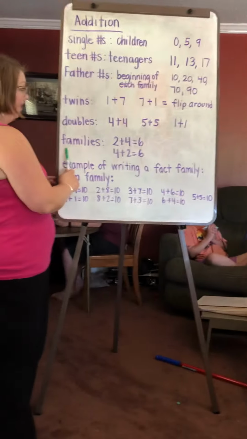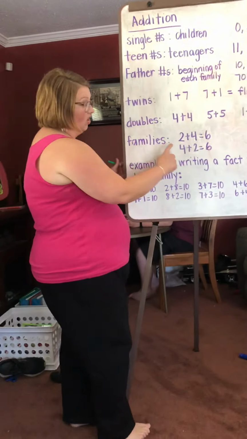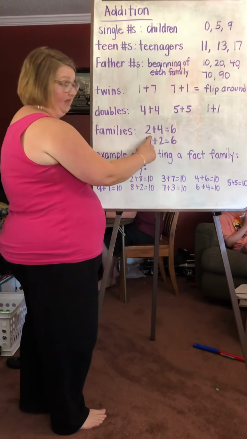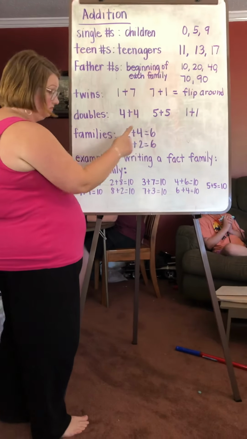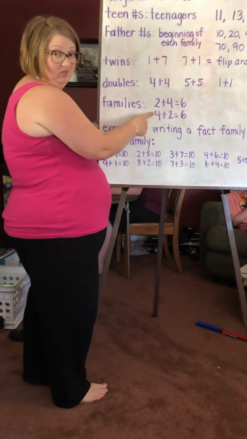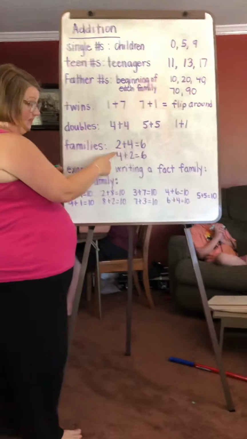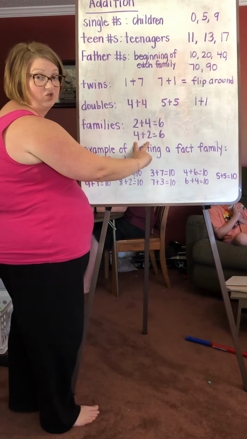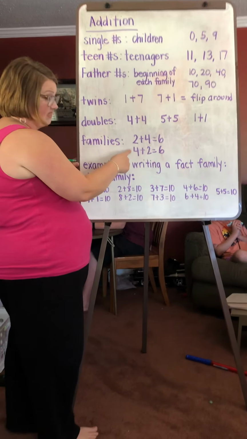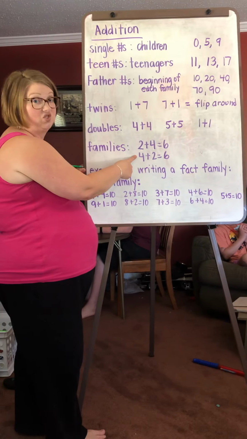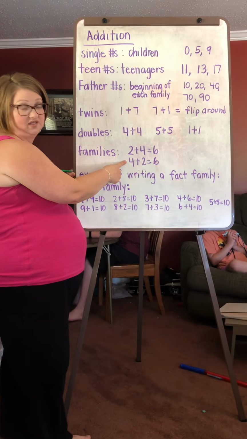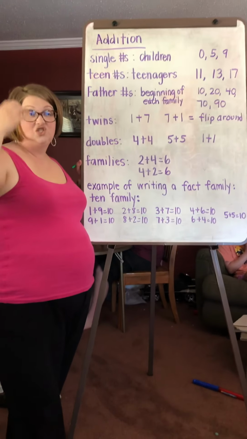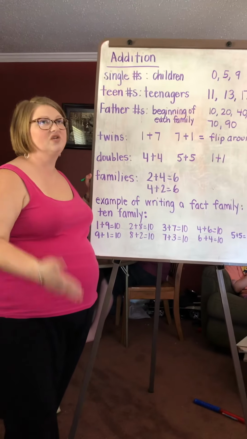Here we go. Families. Families are usually 3 numbers because you have 2 numbers that are added together and then you have the answer. And you'll see these are twin families. See how they're twin families. 2 plus 4 is 6, but then I flipped it and made the twin family. 4 plus 2 is 6. It's still the same problem, same numbers, they're just flipped around and different. It kind of helps down the road when you get into 1st grade and 2nd grade and 3rd grade to remember, oh yeah, it's the same answer. I don't even have to think about it.